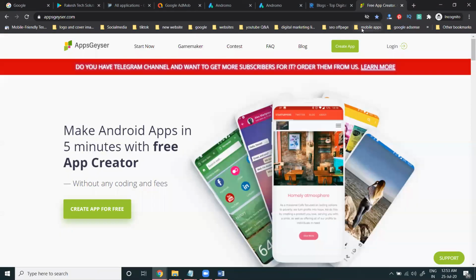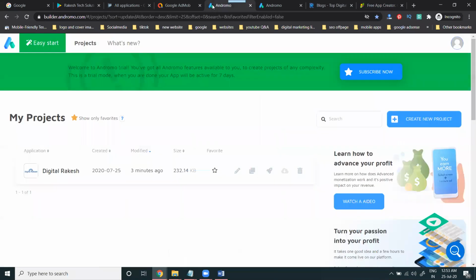So these two websites will help you. In this APK build, there is no time limit. You can build the APK and make the application here. This is a very easy process. Your website will be made into a mobile application. This will be a customized Android app, where you can select each design and make the customized mobile app.